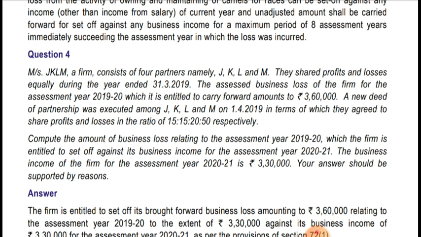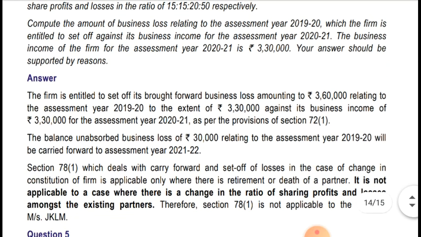So the loss of 3,60,000 can be adjusted against 3,30,000, and the balance 30,000 will be carried forward for the next assessment year. Okay. The firm, let's see the answer.